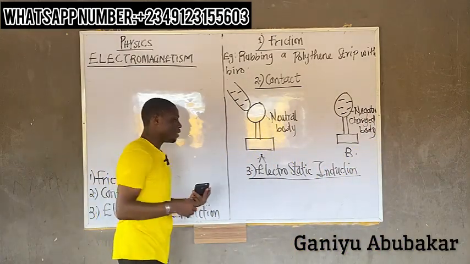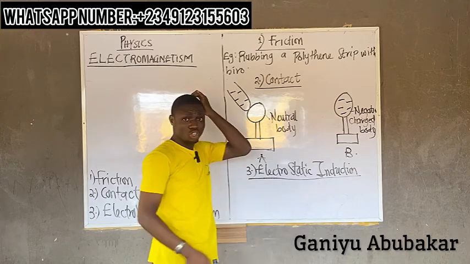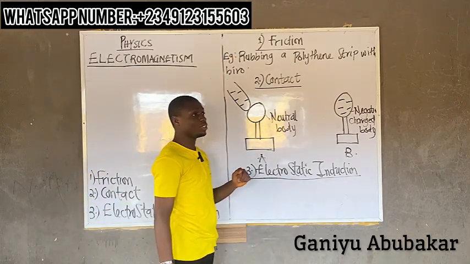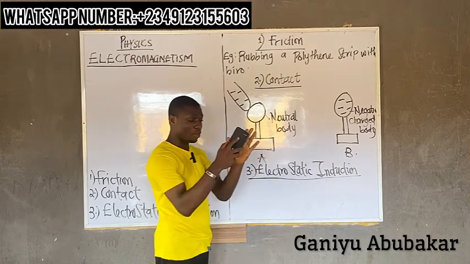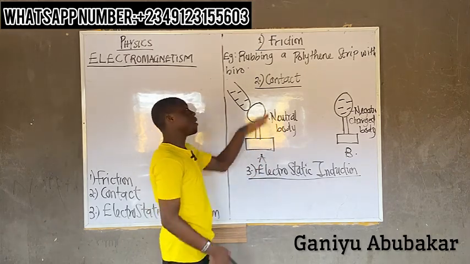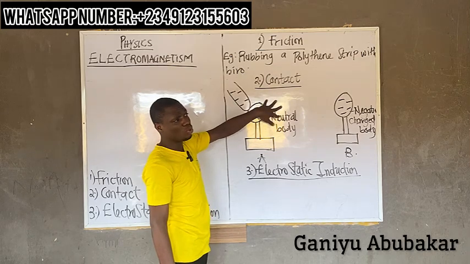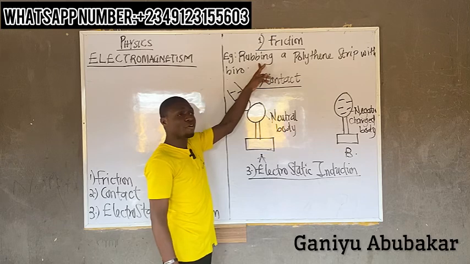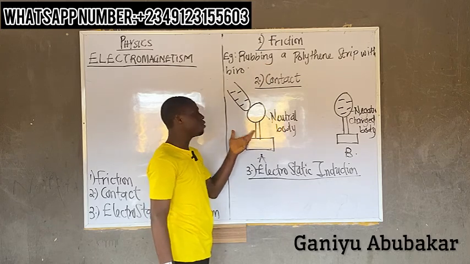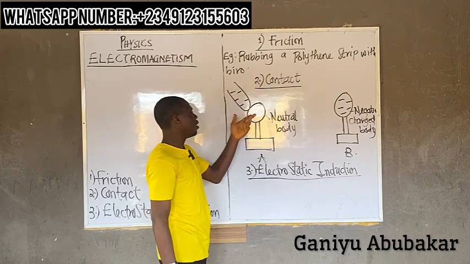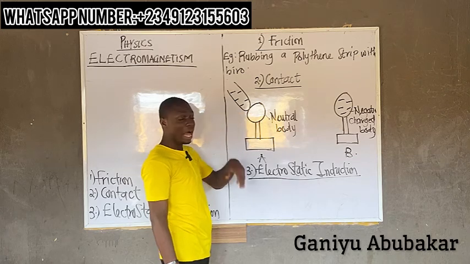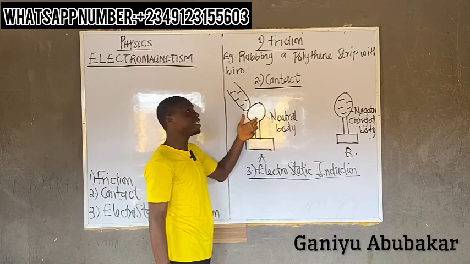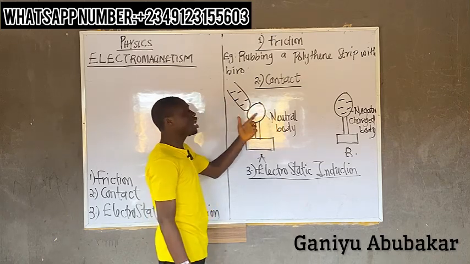All right, let's explain by electrostatic induction. So I'm saying this, please. When it comes to by friction and by contact, we said the two bodies are touching each other. But by friction involves rubbing, by contact involves bringing a charged body in contact to a neutral body.